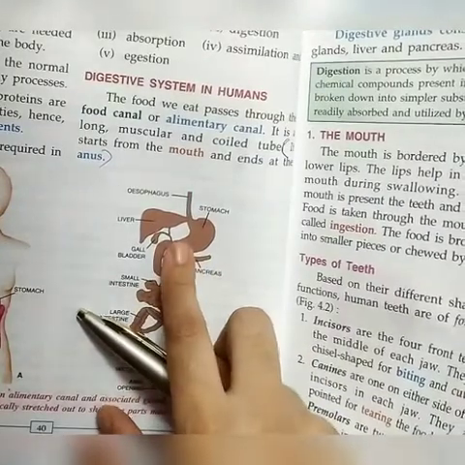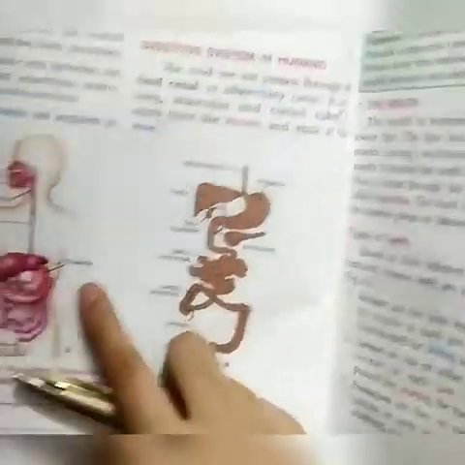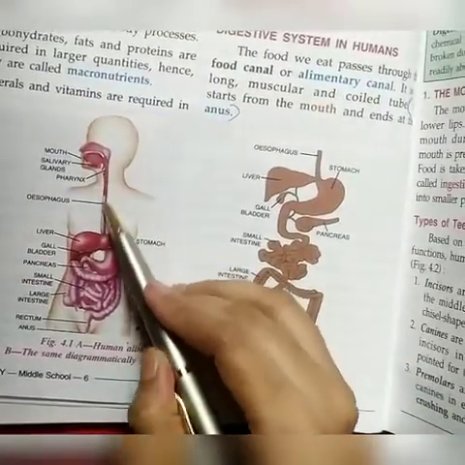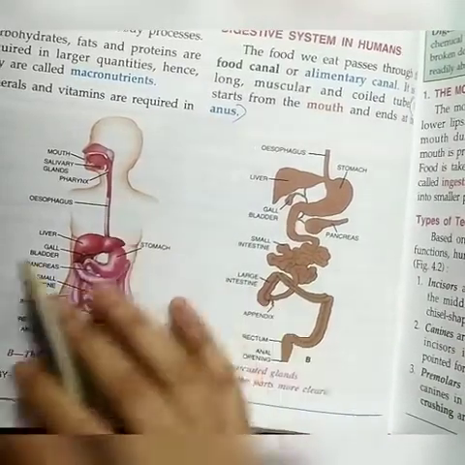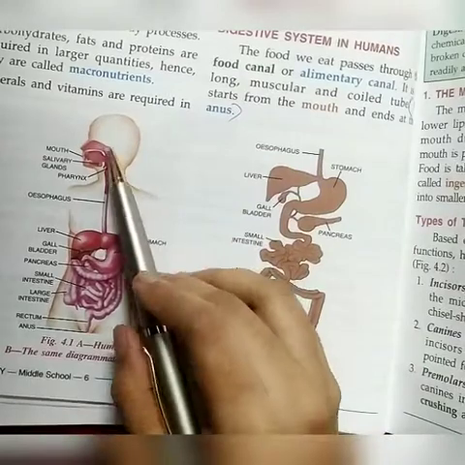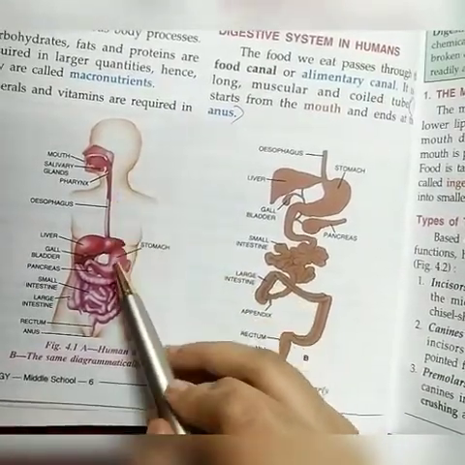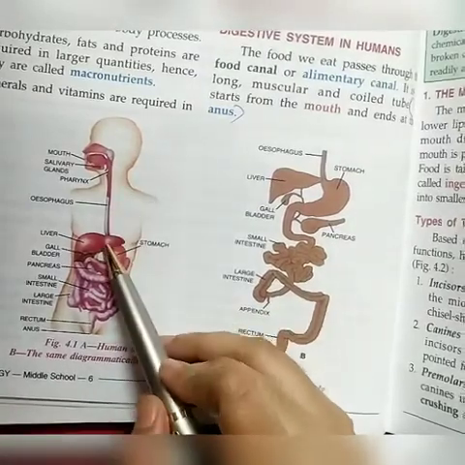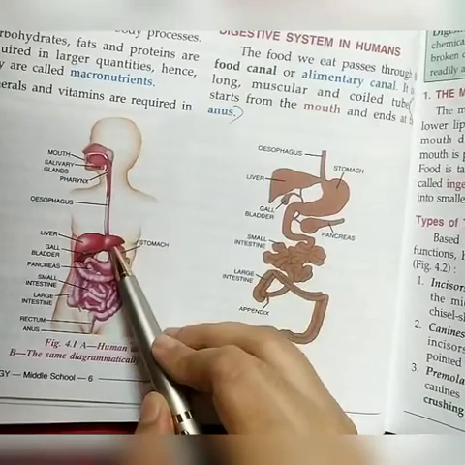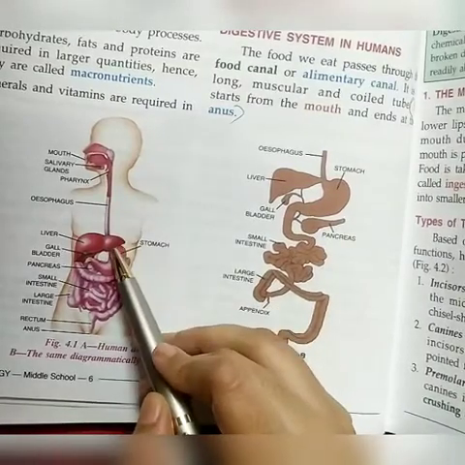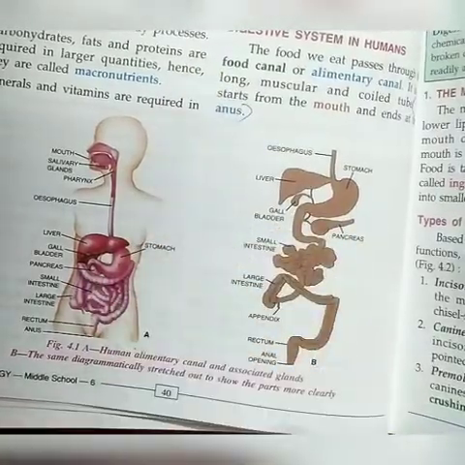This is the esophagus. It is the continuation of the alimentary canal. So this is known as the esophagus or food pipe. No digestion occurs in the esophagus. It is just a channel through which the food passes from the mouth to the stomach, and food moves down through the esophagus by a special kind of contraction and relaxation movement known as peristalsis.